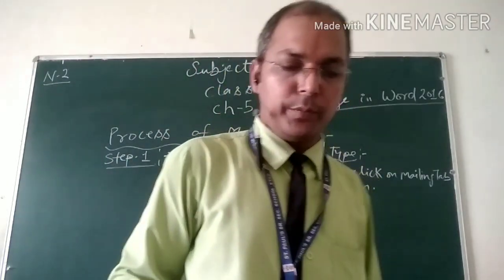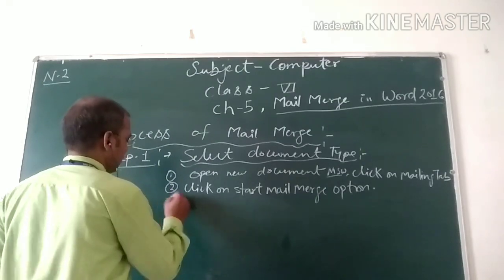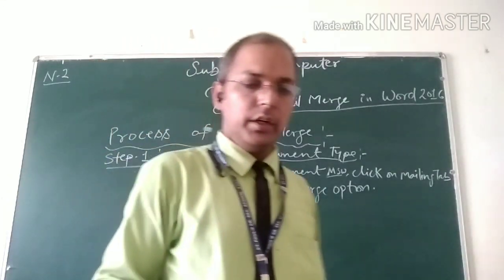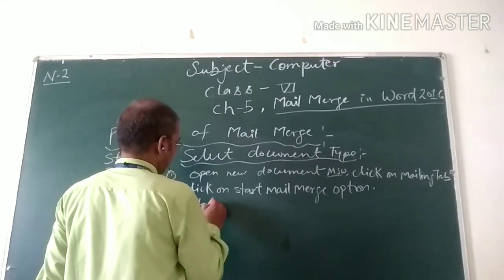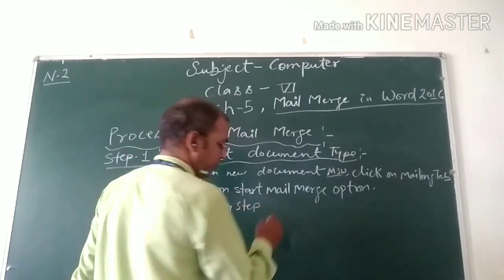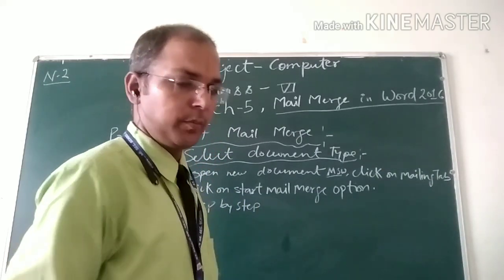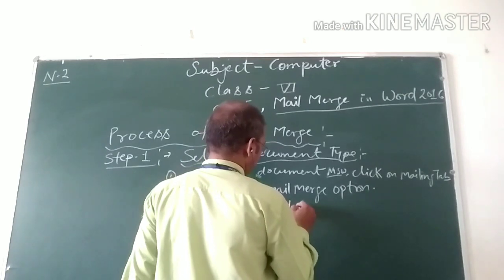A drop down menu appears. Then click on the step by step mail merge button. Click on step by step mail merge button.